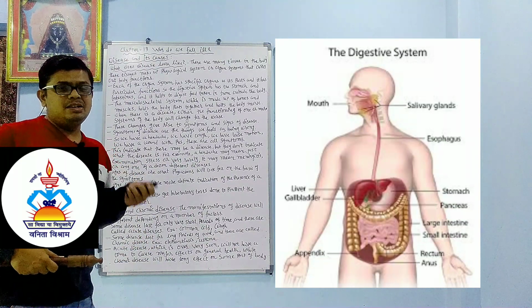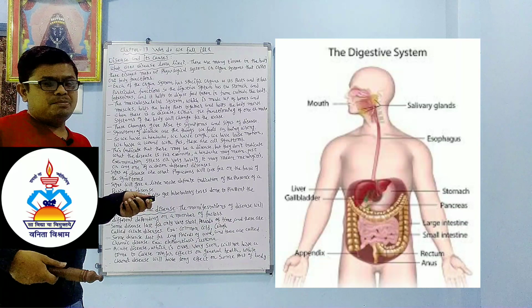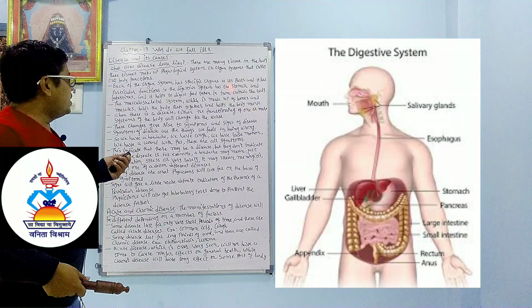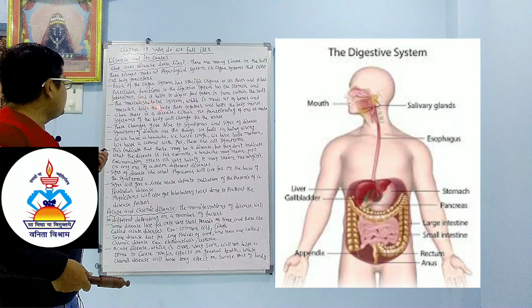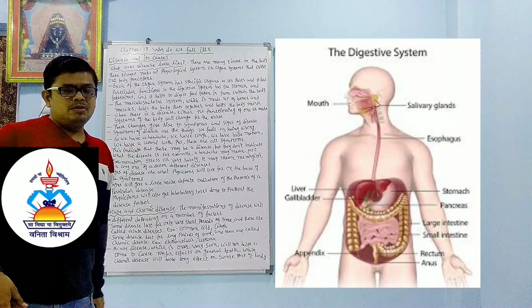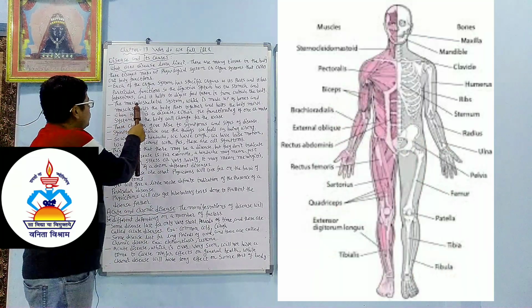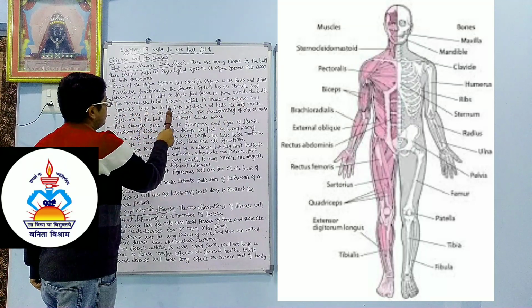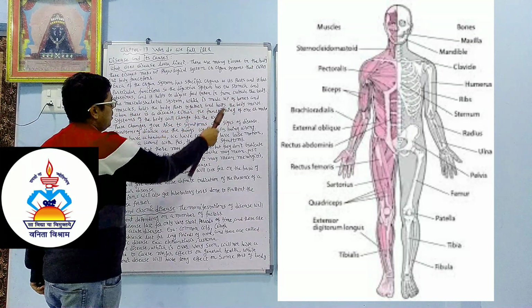A particular acid is secreted, and digestion of protein and carbohydrate takes place in the stomach and intestine. It helps to digest the food taken in from outside the body. The musculoskeletal system, which is made up of bones and muscles, holds the body parts together and helps the body move.